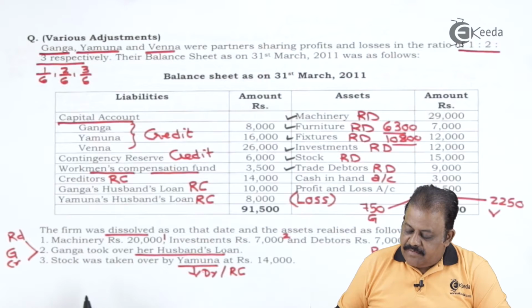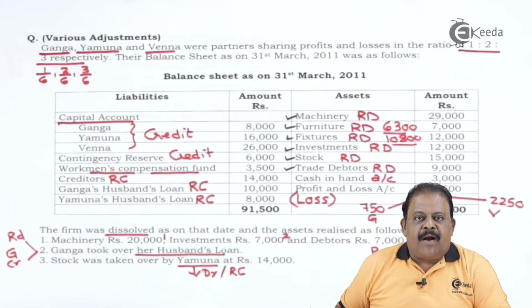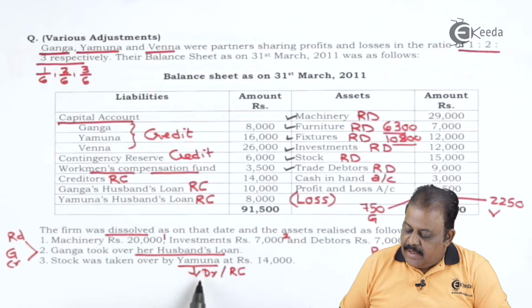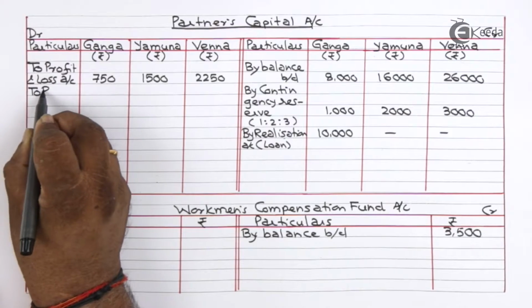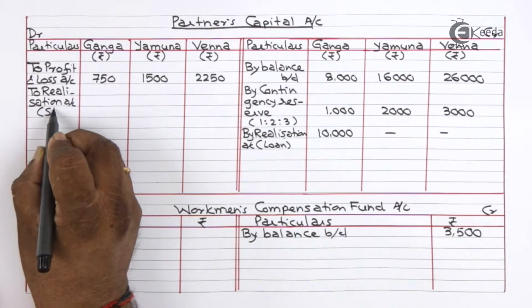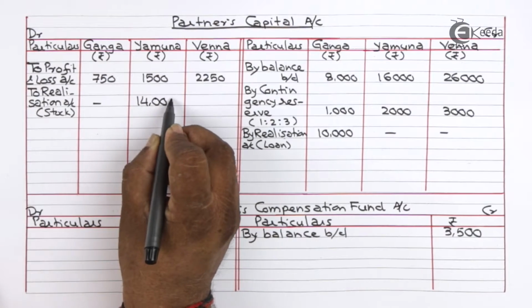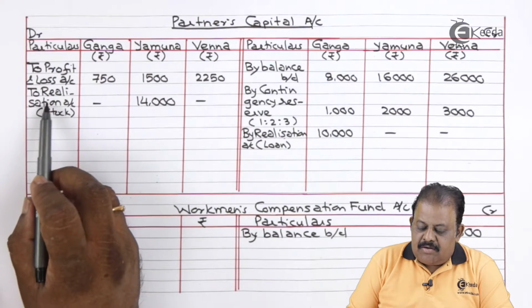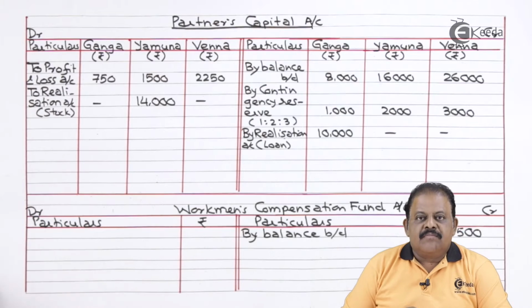Next adjustment we have, stock taken over by Yamuna at rupees 14,000. Asset taken by partner. This will be recorded to the debit of Yamuna's capital account. Yamuna's capital account debit to realization account. Stock taken 14,000. Book value of stock is 15,000.